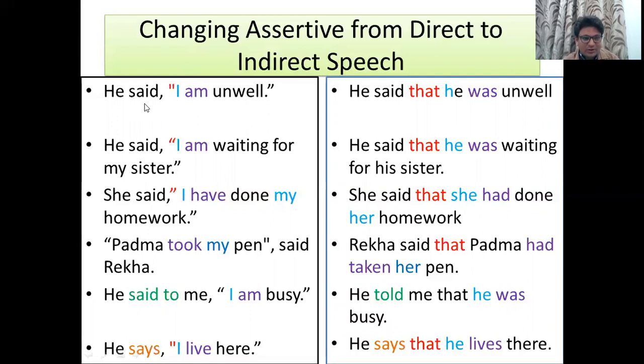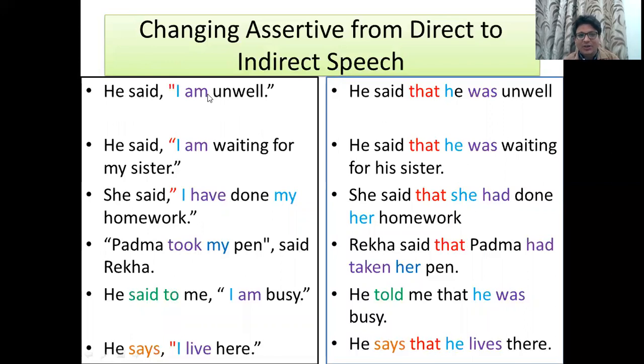First of all, we are going to change the reporting verb according to the type of the sentence. Here the type of the sentence is assertive. Why? Because it begins with a subject and ends with a full stop. So it is assertive. He said. The listener is not given, so said will remain as it is. In order to remove the inverted commas in an assertive sentence, we have to use that. He said that. I: the pronoun is going to be changed. Who is I? I is the speaker. The speaker is given in the reporting verb. Who is the speaker? He. So I is going to be replaced by he. So the answer will be: he said that he.